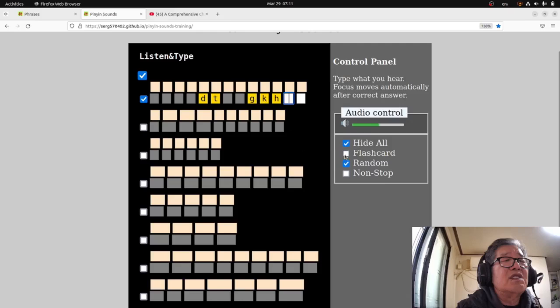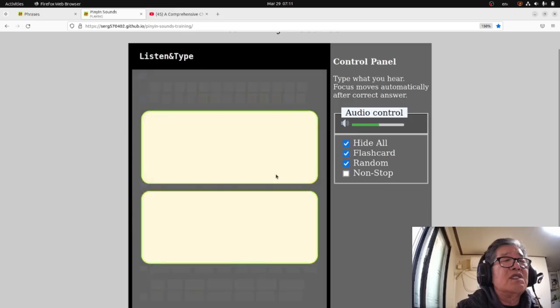So I pick up flashcard. I don't see which element is focused. Okay, g, qi, ke, k, d, t, g, h, q, qi, ji, g.